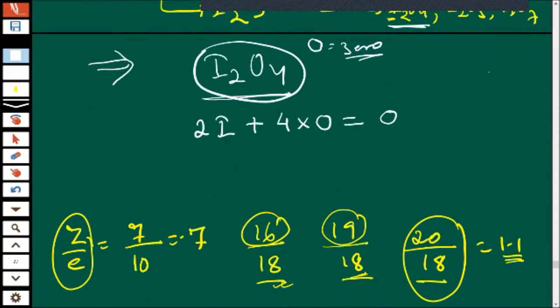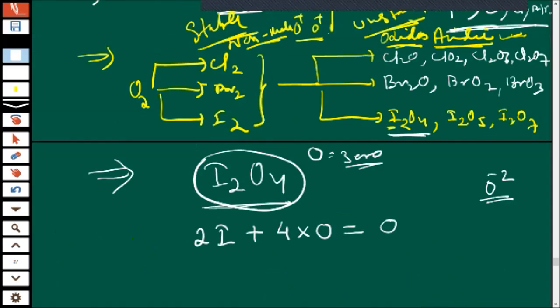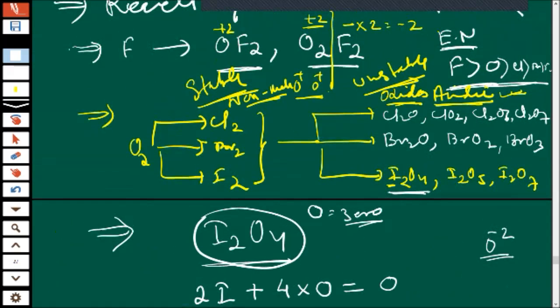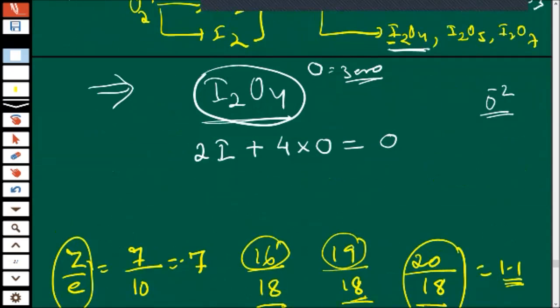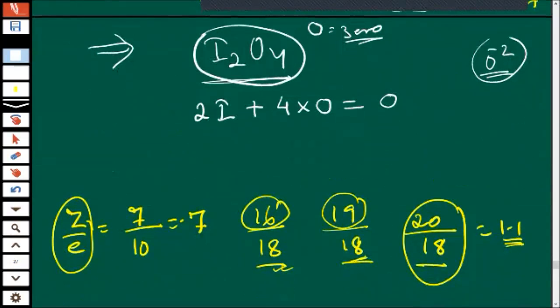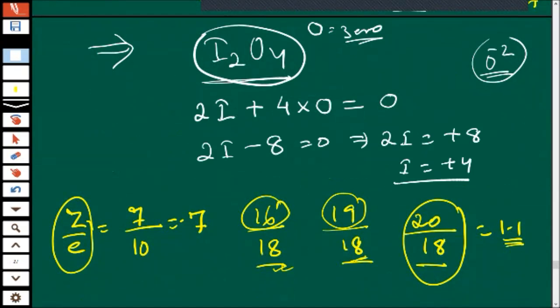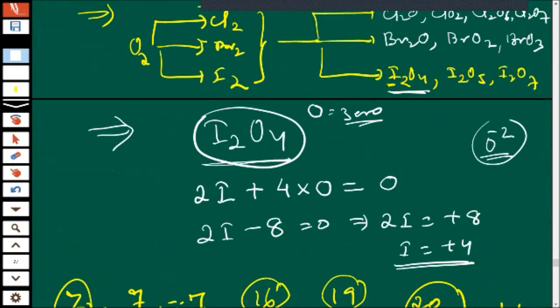Oxygen is always -2 because its electronegativity is higher than chlorine, bromine and iodine. So 2 iodine, 4 into -2 means -8, equals 0. Then 2I is equal to +8. So I is equal to +4. In this way, you have to solve the remaining.